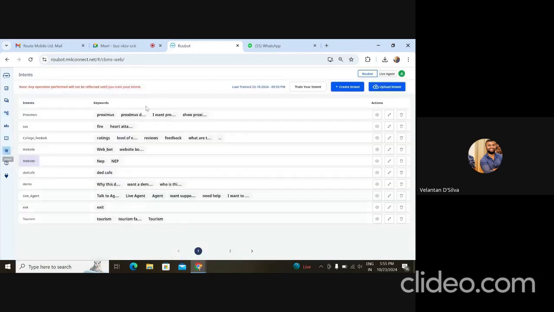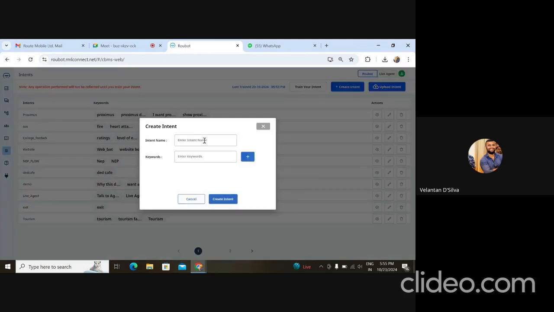We have a section called intent. If I click on this, you will see all the intents that have been created. We have integrated with Amazon Lex as our NLP engine, a third-party tool. If I have to create an intent, I just click create intent and name it. In this case, I'll name it greet. Then I add training phrases: hi, hello, I need help, good morning.